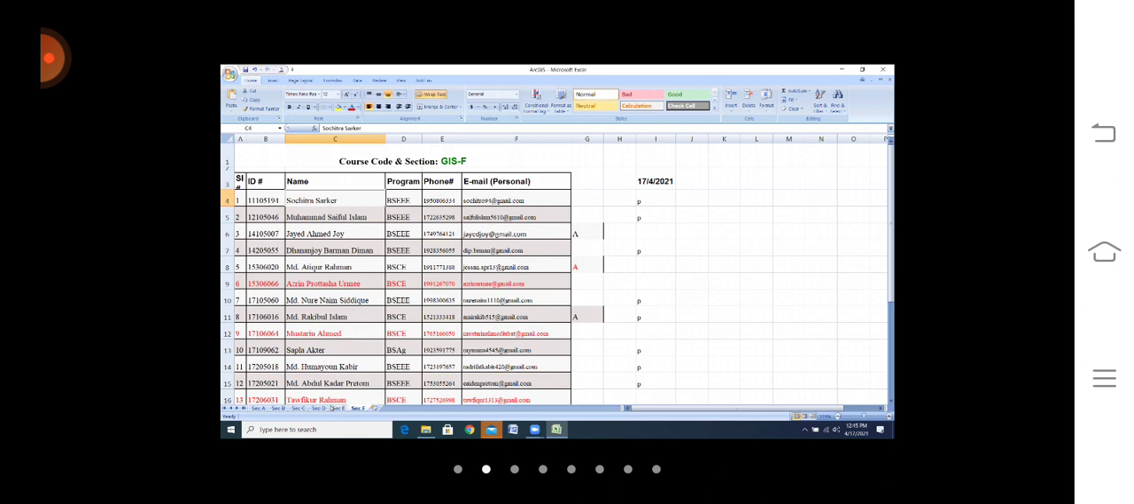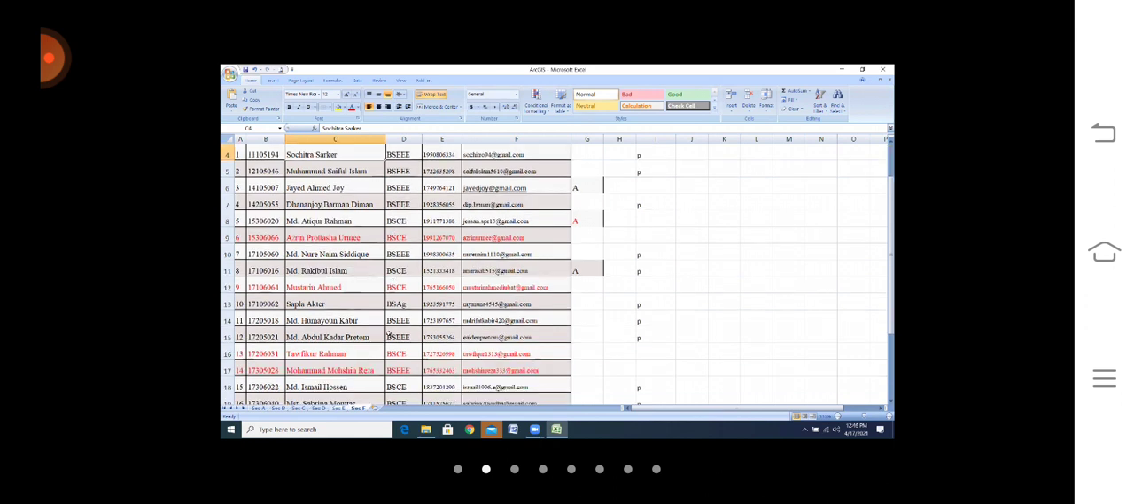Okay. So another person who is present in section E, MD.